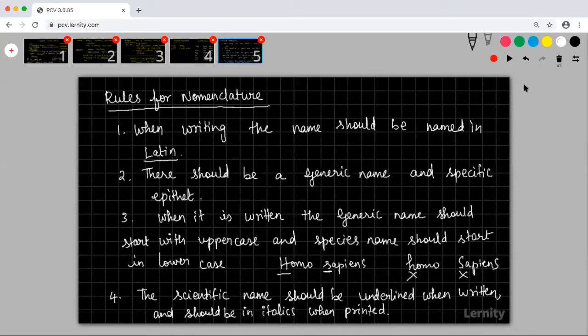So while you're writing it, you have to underline. And while you're printing it, it should be in italics. You know what is italics, right? Italics font. Latin is a dead language, but still we use it because that is convention, because the people who laid the rules laid it that way.